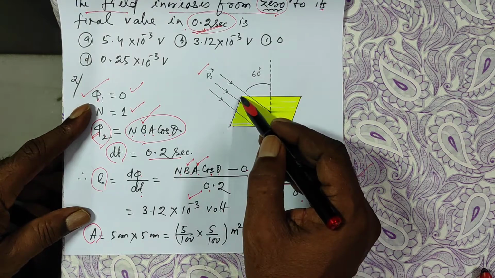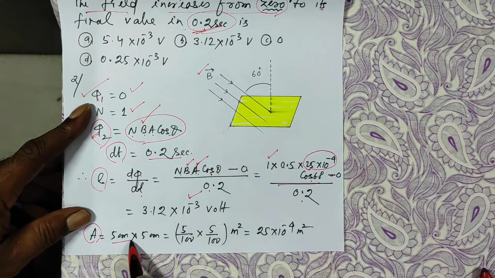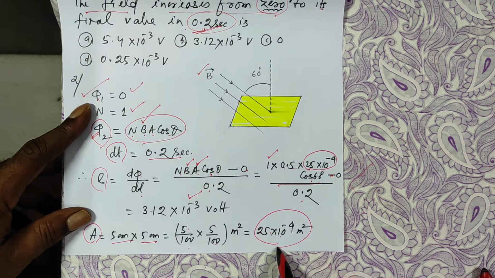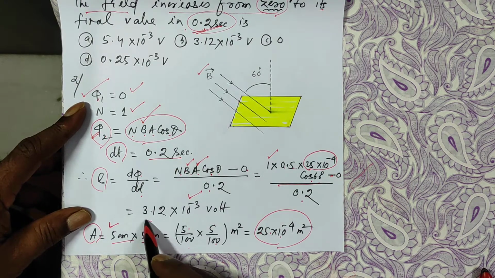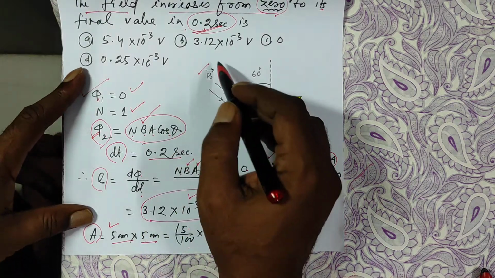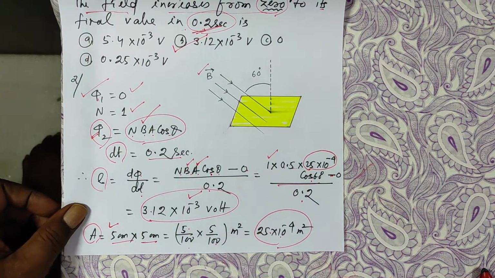Area was given, this is 5 centimeter into 5 centimeter, that is 5 by 100 meter, 5 by 100 meter. So 25 into 10 to the power minus 4 meter square. So this is the area, therefore the EMF is equal to 3.12, that is answer B.